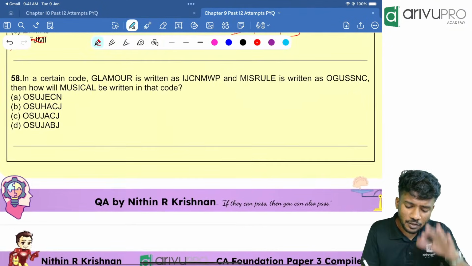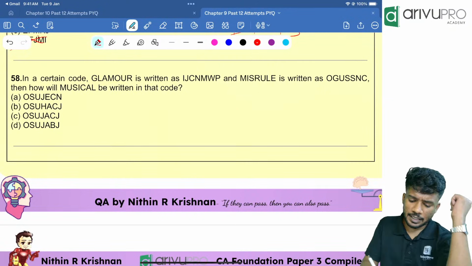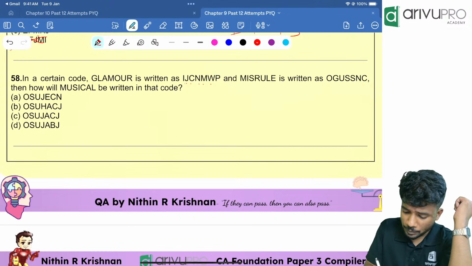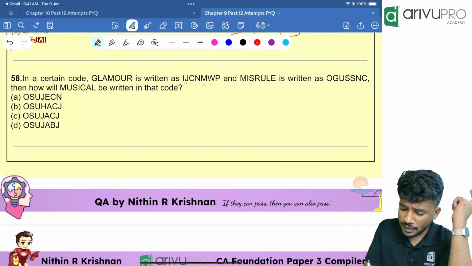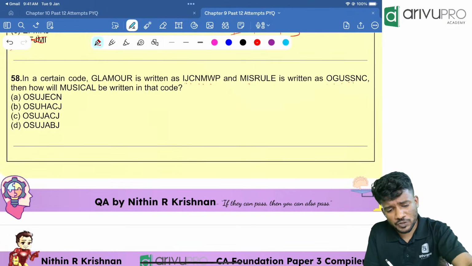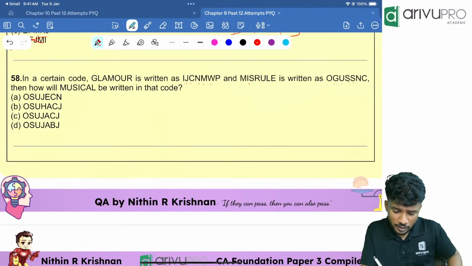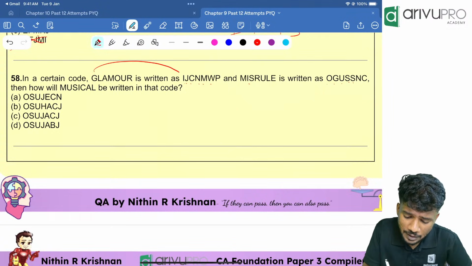In a certain code, glamour is coded as IJCNMWP. Misrole is coded as OGUSSNC. Then how is musical coded is the question. If you look here, what is happening? G plus how much?